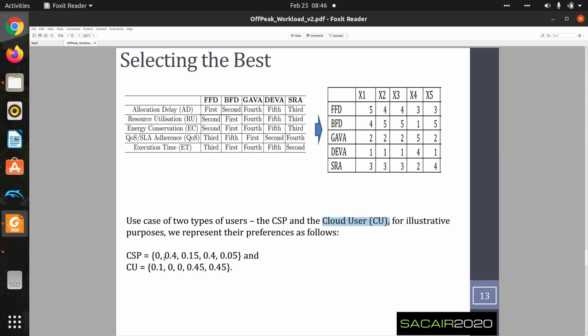For the cloud service provider, again, these are the 5 metrics here. These 5 metrics translate to allocation delay, resource utilization, energy conservation, quality of service, and execution time. For the cloud service provider, efficient resource utilization and conservation of energy and adherence to quality of service are paramount, and that's why they're given higher values.